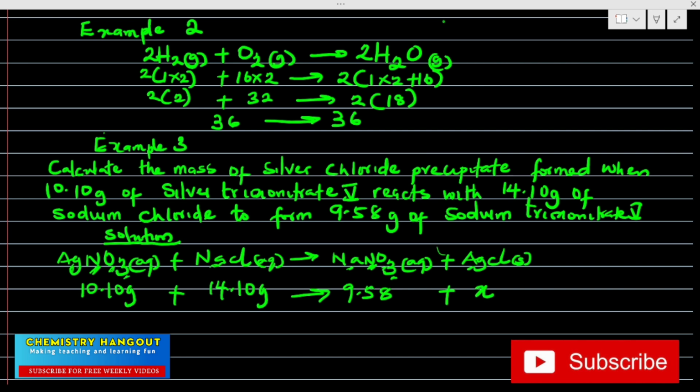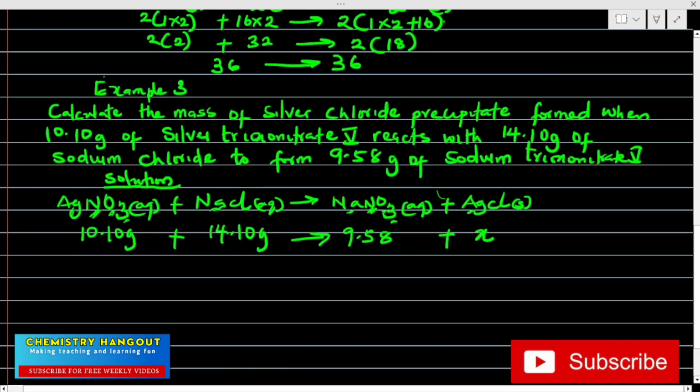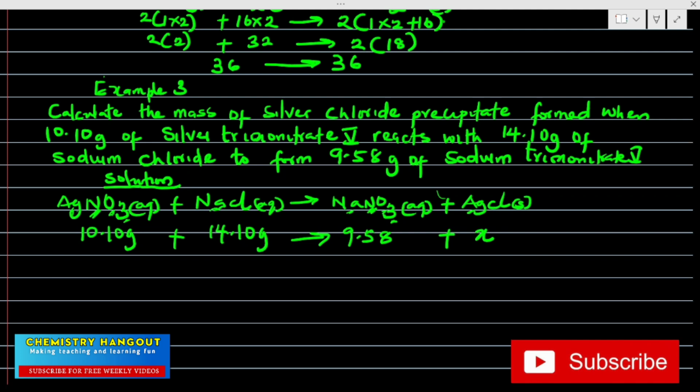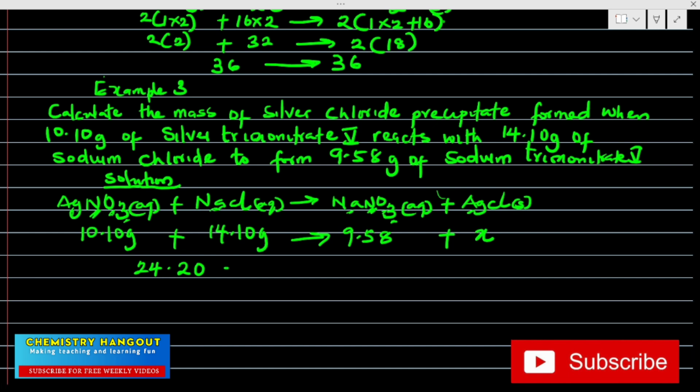From our law of conservation of mass, we already know that everything on the reactant side will be equal to everything on the product side. So we can add 10.10 gram plus 14.10 gram. If we add that, that gives us 24.20. I want to believe that is equal to, because everything on the reactant side must be equal to everything on the product side, 9.58 plus X. So take this 9.58 to the other side, it becomes minus.